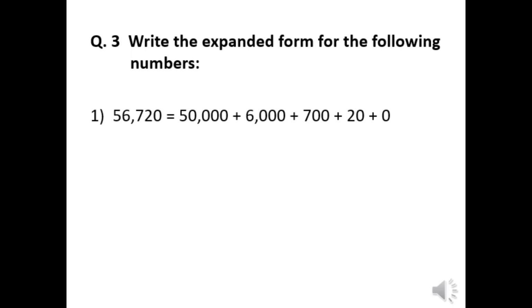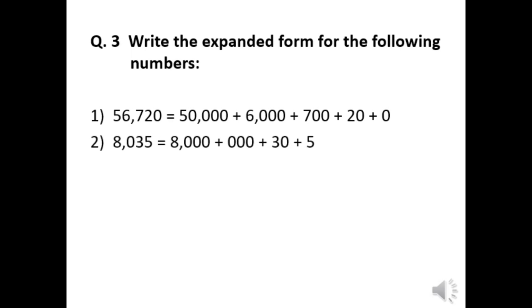Now the third question is, write the expanded form for the following numbers. First is 56,720. As we know, the expanded form is nothing but the addition of the place value of each digit. So we will be adding up the place value of each digit. So 56,720 will be equal to 50,000 plus 6,000 plus 700 plus 20 plus 0, as at the ones place we have 0.